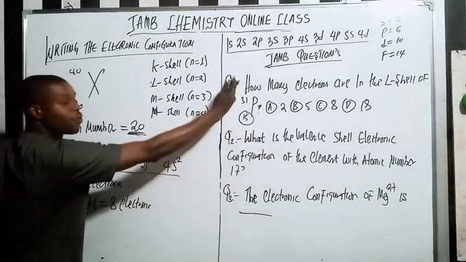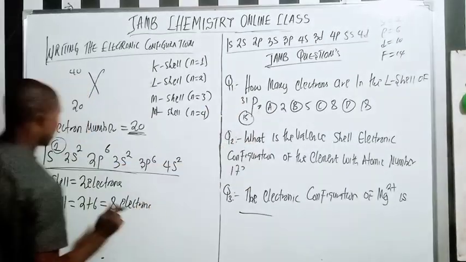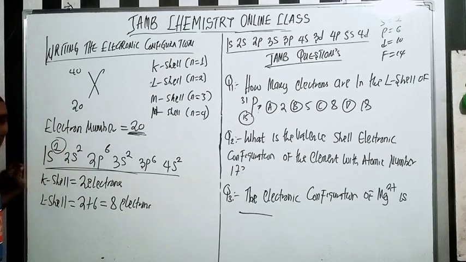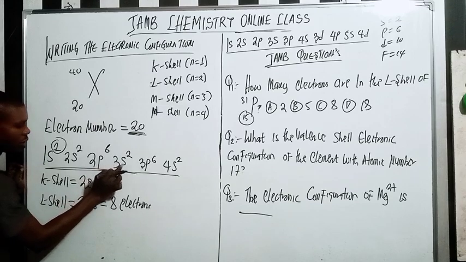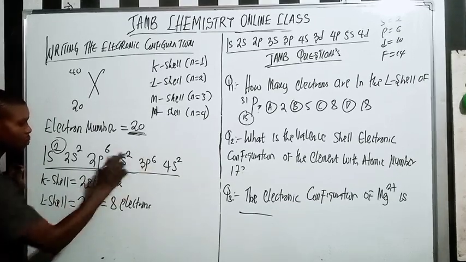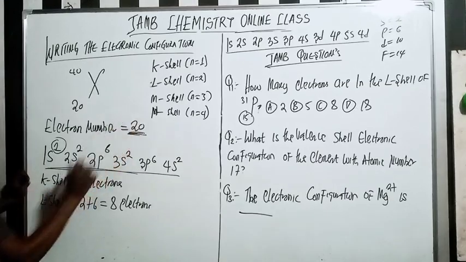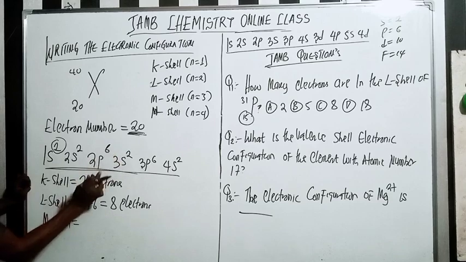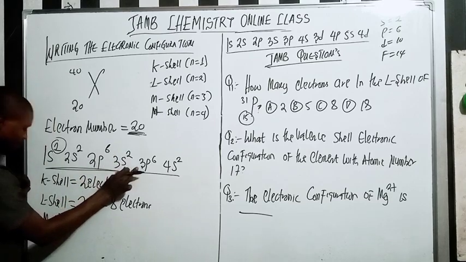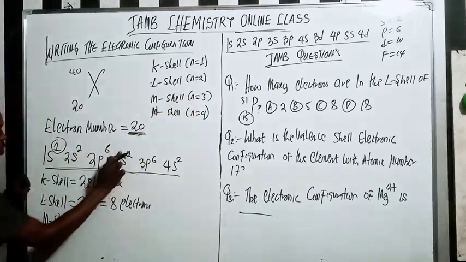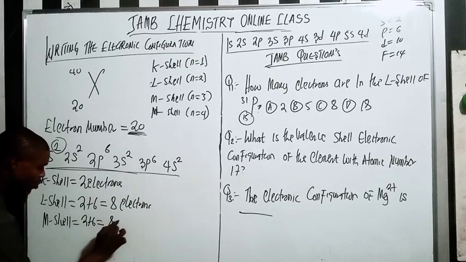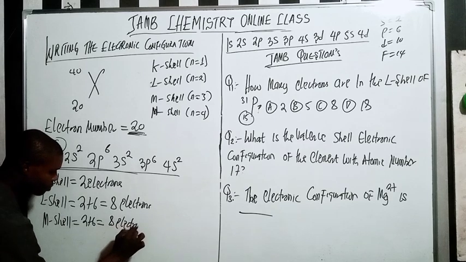Please, these questions are from JAMB past questions, so you have to take note of them. Now, what about the M shell? The M shell is the third energy level. So my third energy level here is 3s and 3p. I'm going to sum the electrons, which is 2 plus 6, which is 8 electrons. Do you understand?